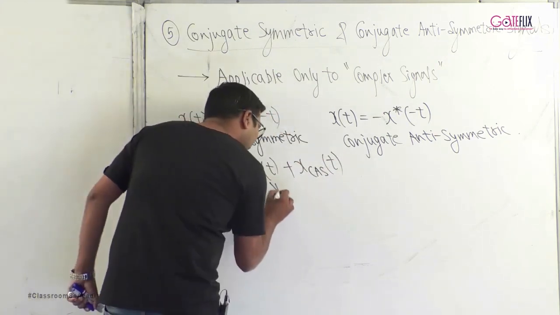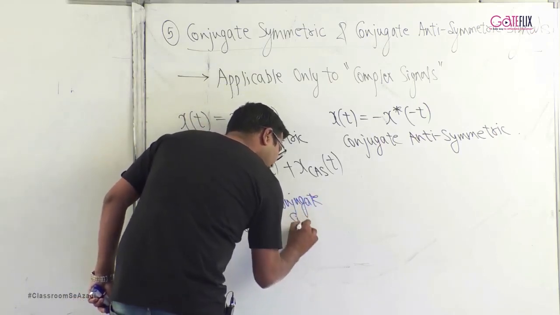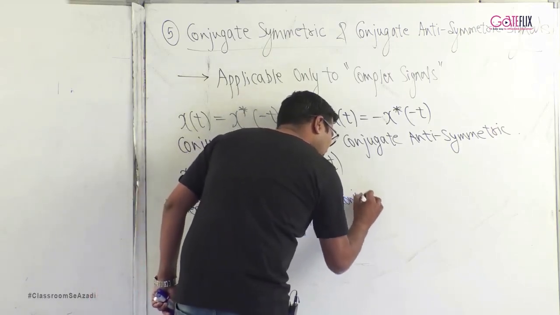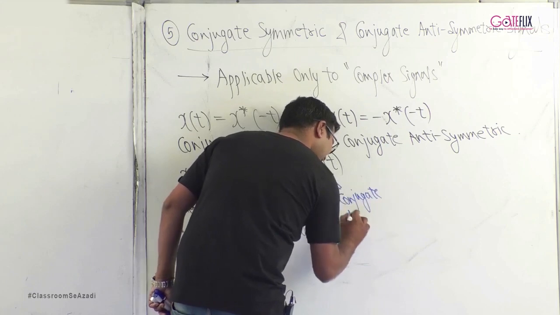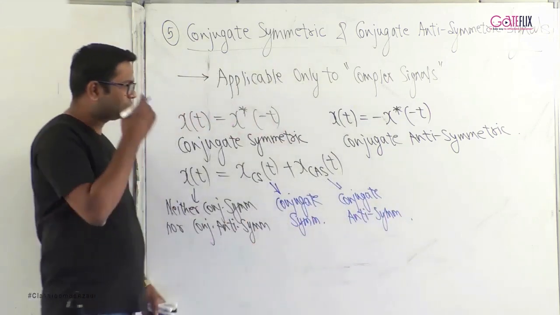So x cs of t is the conjugate symmetric part and x cas of t is the conjugate antisymmetric part of the signal.